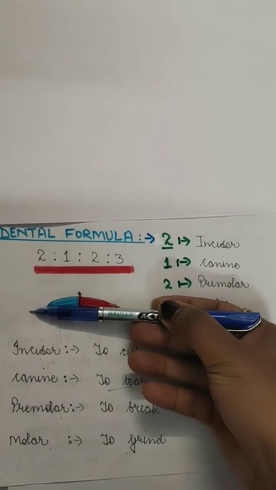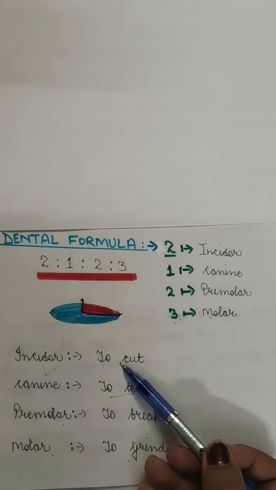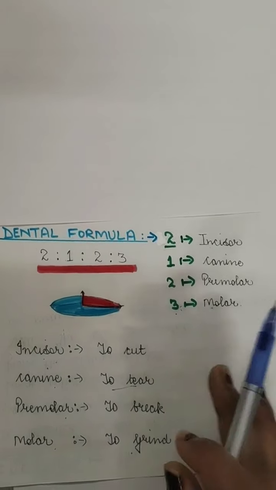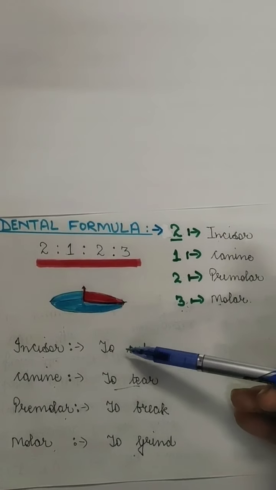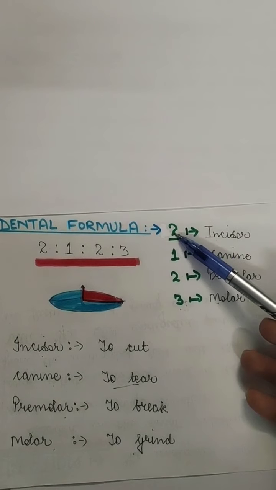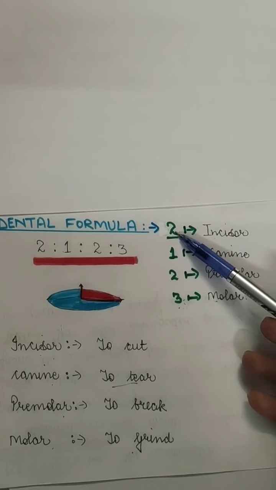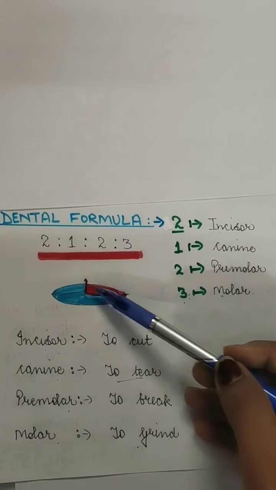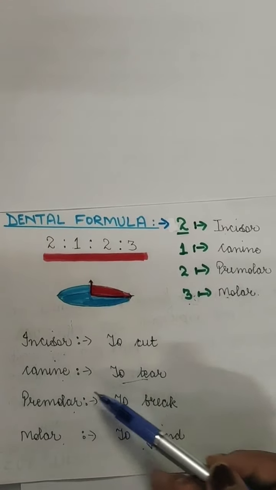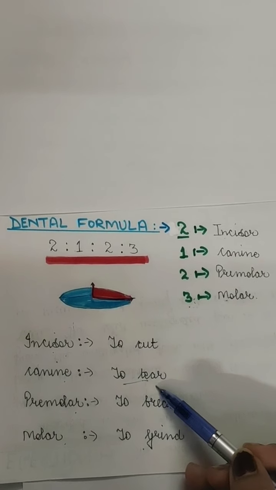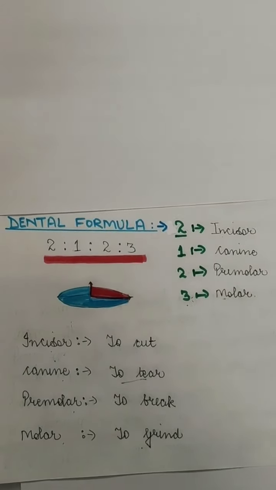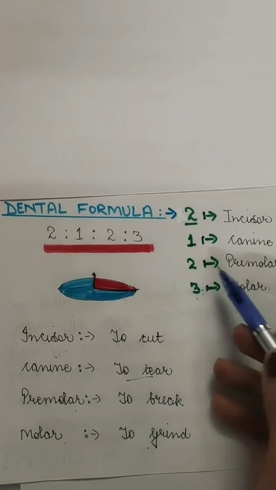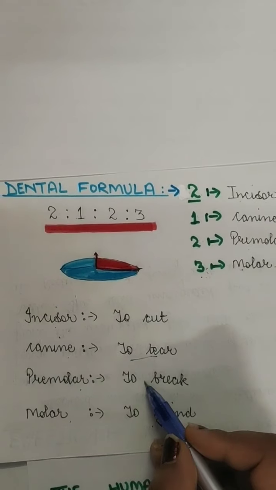These are the front teeth which are used to cut. You would have also learned this in your previous classes. I hope you remember that, but if you don't, please listen properly. So incisors are four in the upper jaw and eight overall, and canines are one or two in the upper jaw and four overall. The four canines are used to tear the food. They are pointed, so they are used in tearing the food. After that comes the premolars. Premolars are used to break the food.